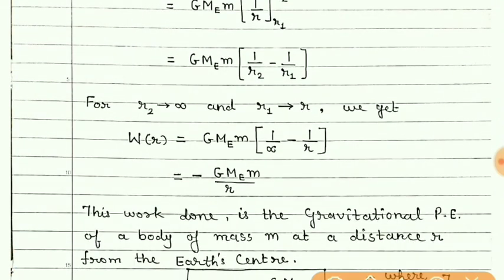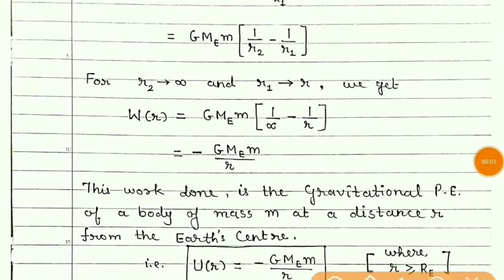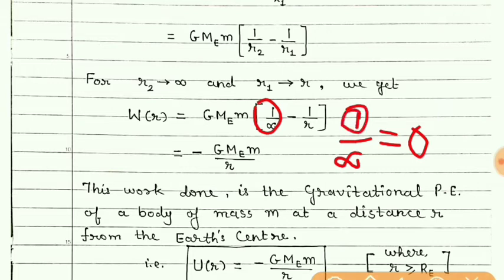Now in place of r2 we have kept infinity, and in place of r1 now it is distance r. But 1 upon infinity is equal to 0. Anything upon infinity is 0. And also remember students, 1 upon 0 is undefined or infinity.